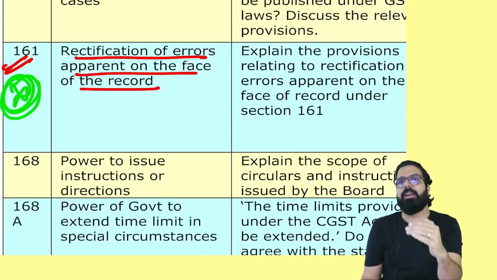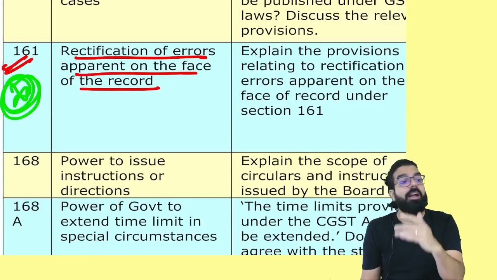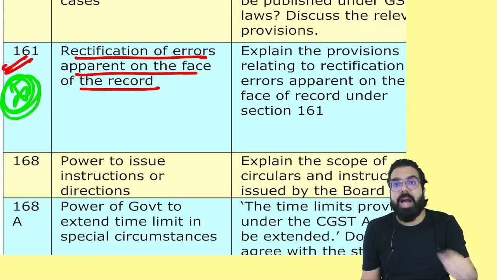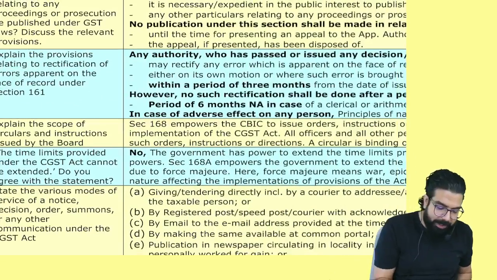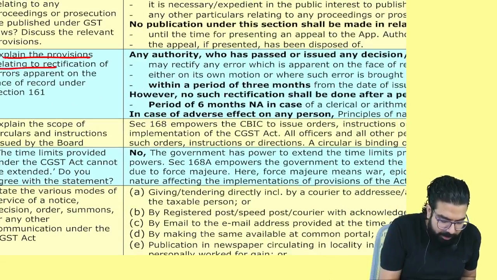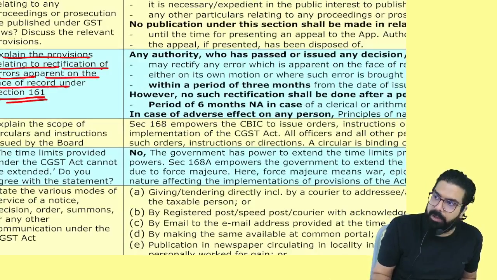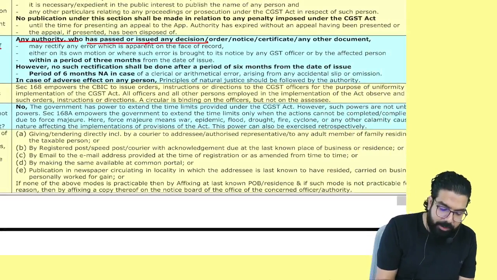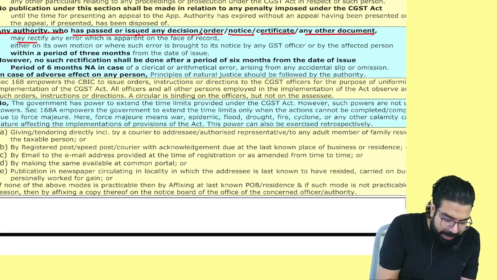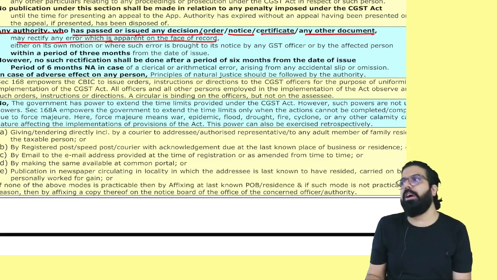If any officer issues any order, etc., and there is a mistake which is apparent on the face, then what will be done? They are telling, explain the provision relating to rectification of error apparent on the face of record under section 161. It says, any authority who passed or issued a decision, order, notice, certificate, or any other document may rectify an error which is apparent on the face.